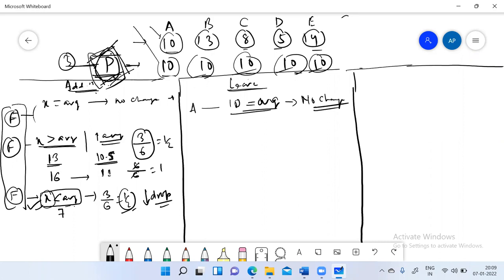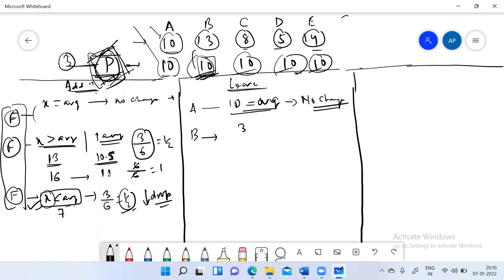Okay. Next, if B is being removed. So B goes to P and B says, I need to leave the group, and P asks B, how much did you have at the starting point? He said 13. And how much do you have right now? 10. So what will P do now? If P wants to give B all the value that he had, what will P do? P will extract 3 from the rest of the people.